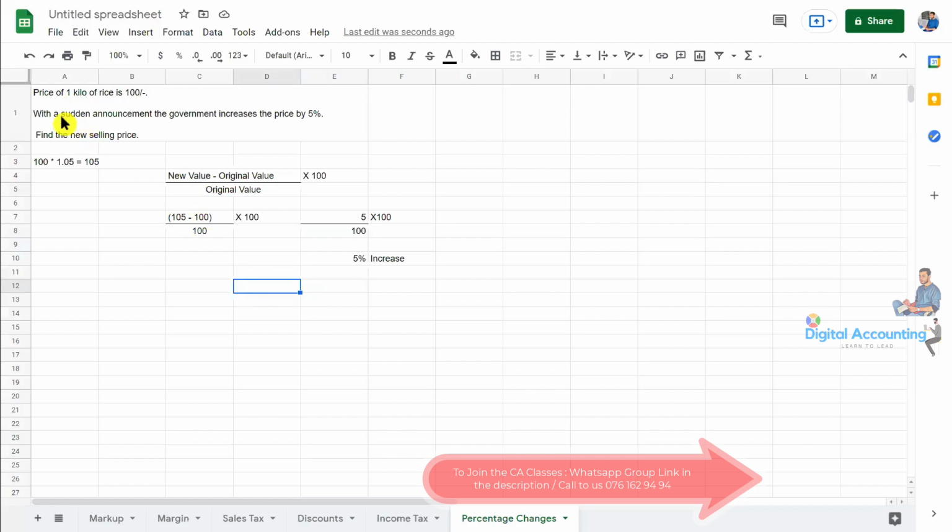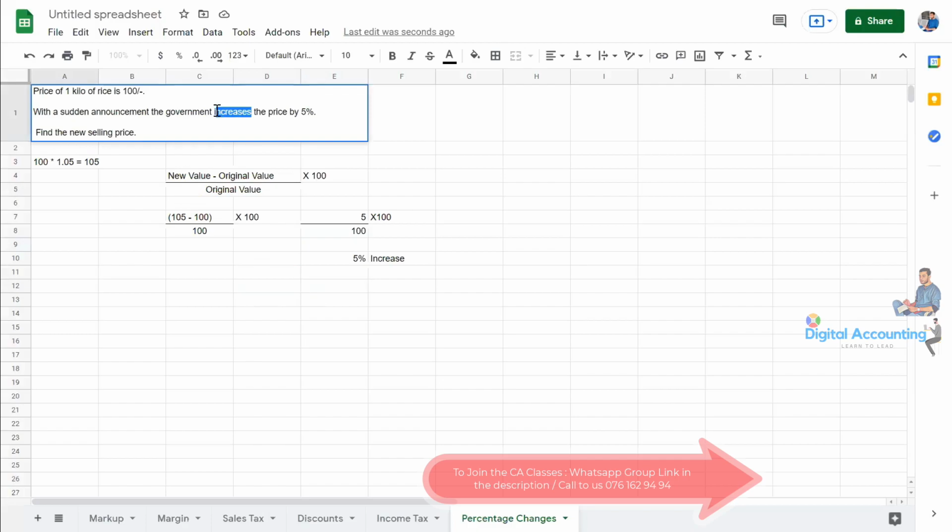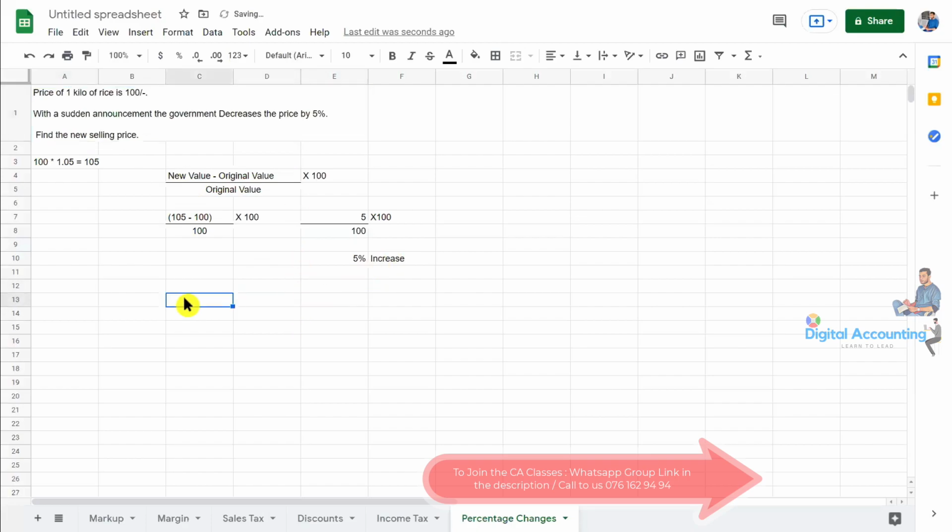At the same time, just say the government decreases the price. Okay, just say decreases. Decreases the price by 5%. Then what is the new selling price? How can we calculate?